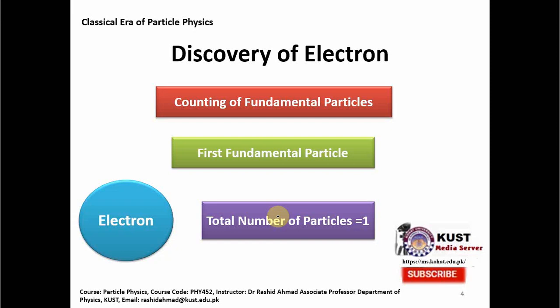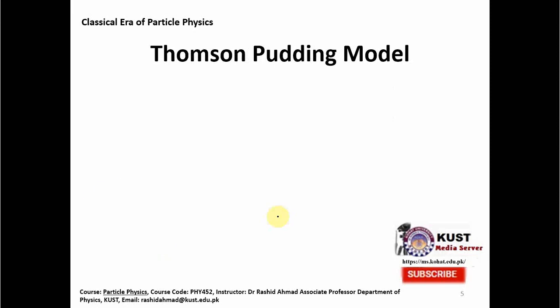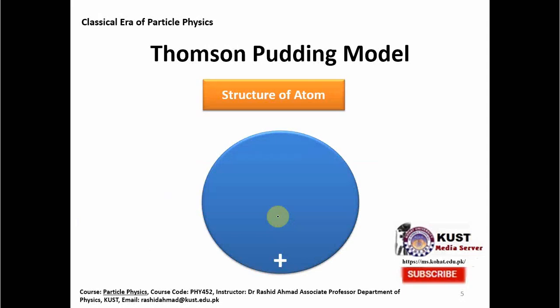So he presented an idea and theory, so to say, or a model, which is called the Thomson pudding model. The name pudding was given by himself, and he explained the coexistence of the positive and negative charge by the analogy of a pudding, where he said that the structure of the atom is like a pudding, where the positive charge is spread over everywhere inside the atom, like over here you can see.